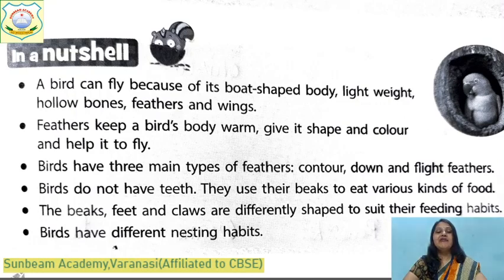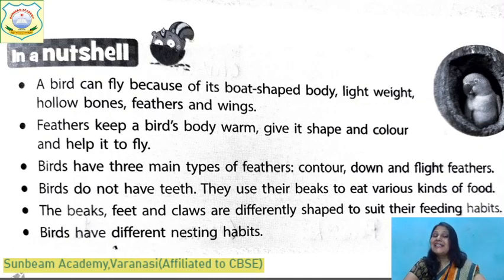Birds have three main types of feathers: contour feather, that is the body feather; down feather; and flight feathers. Birds do not have teeth. They use their beaks to eat various kinds of food. And children, what is another use of the beak?